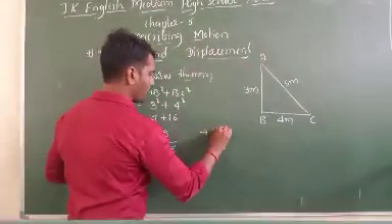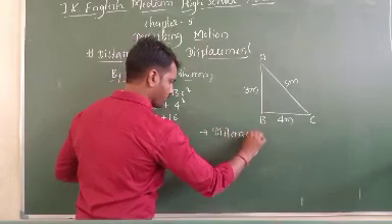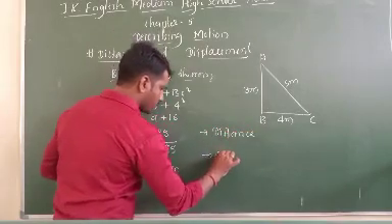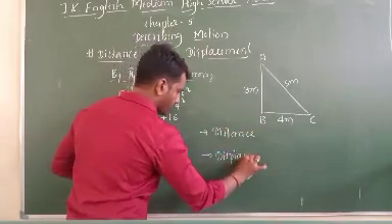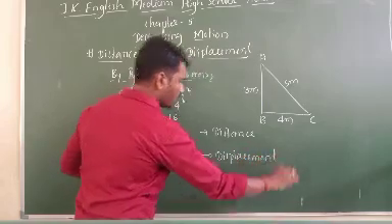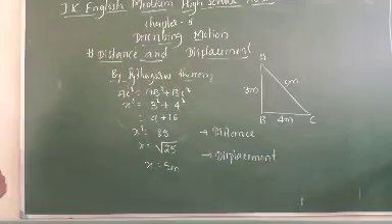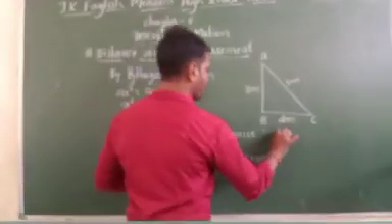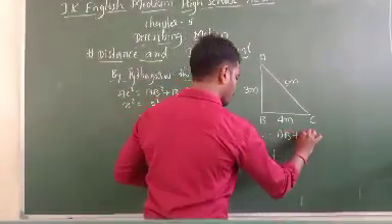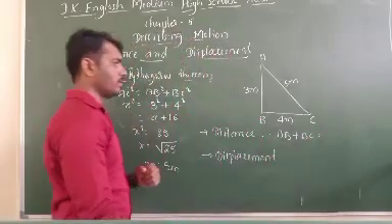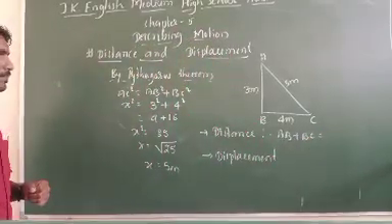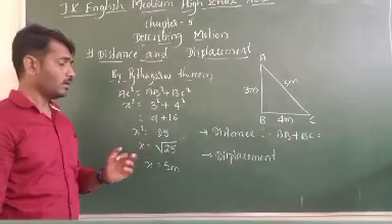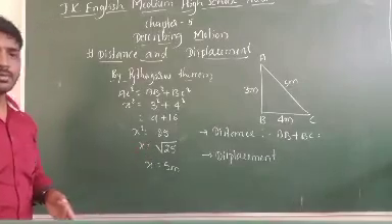So here we have to take two things. First one, distance, and second one is displacement. Distance is nothing but the longest path, AB plus BC. Person A wants to meet person C. What will he do?